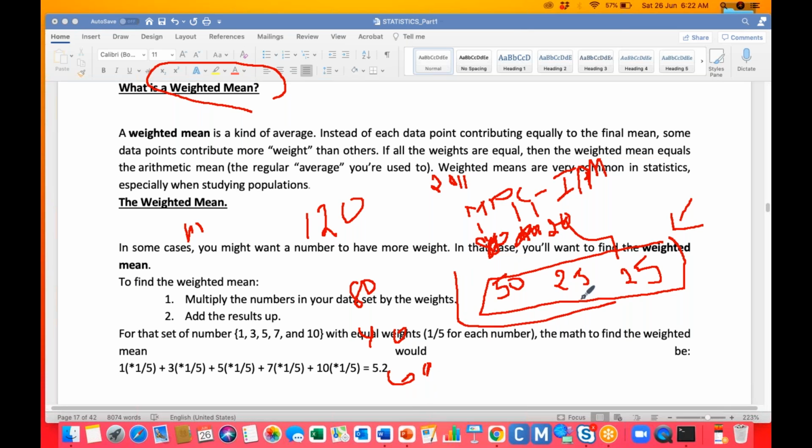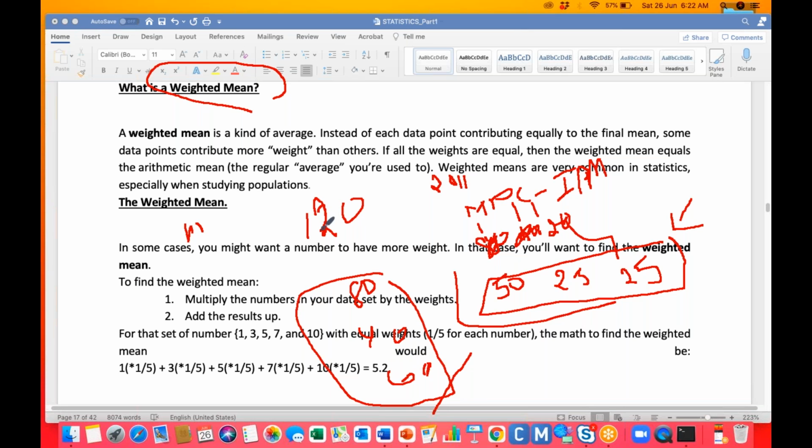So forget about this weightage, and this is the marks he got in MCET. I want to calculate his average score to find out his rank. In that situation, 80 plus 40 is 120, and 120 plus 60 is 180.